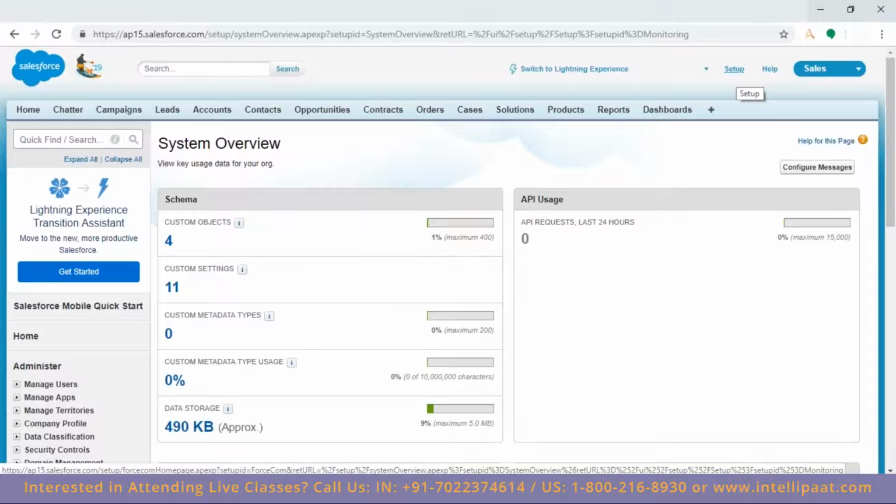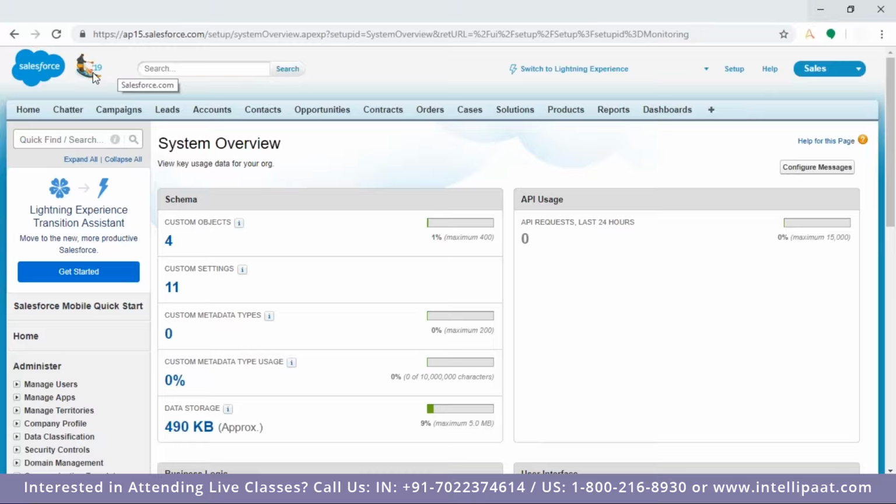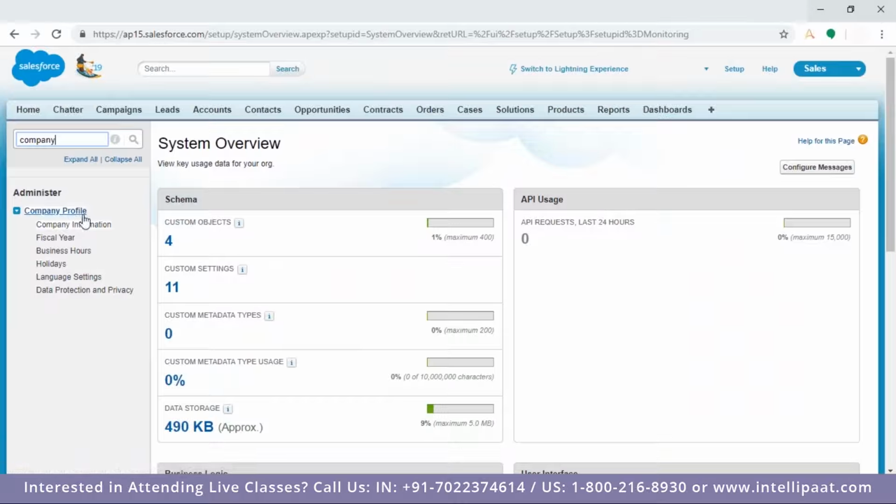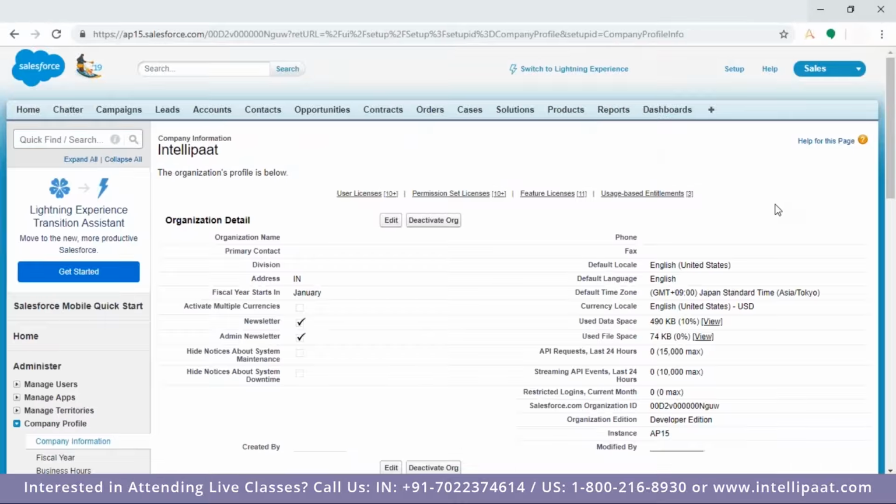Okay. So number one, see the top left corner. You'll be getting the logo. This is number one. Number two, go to Company Information, and here you should be getting the developer edition.